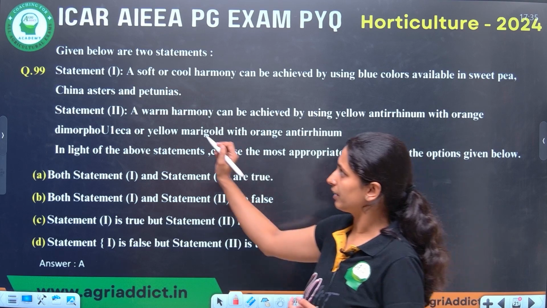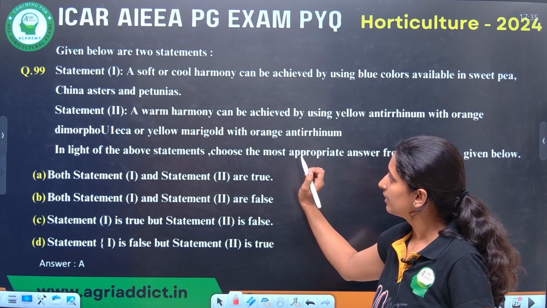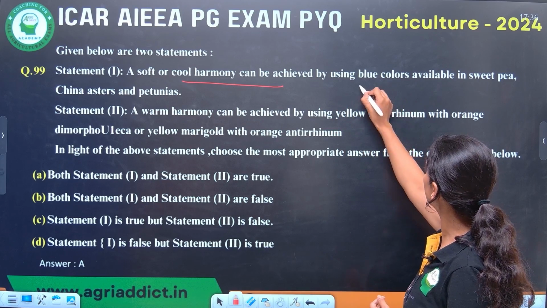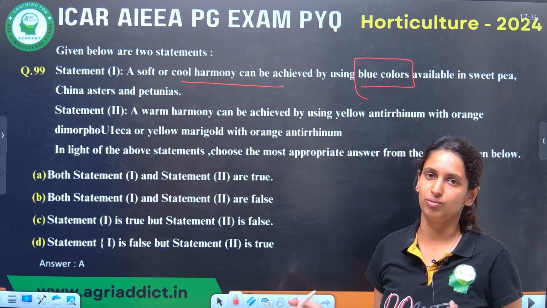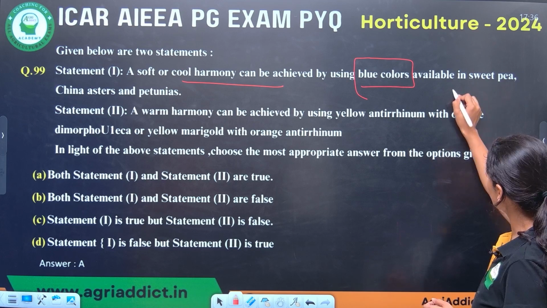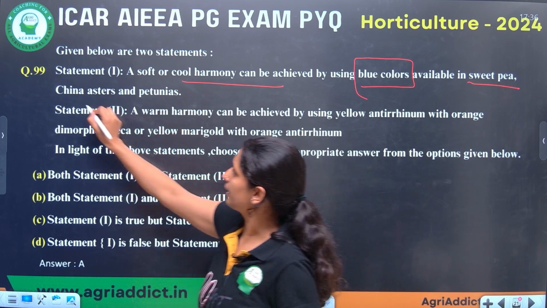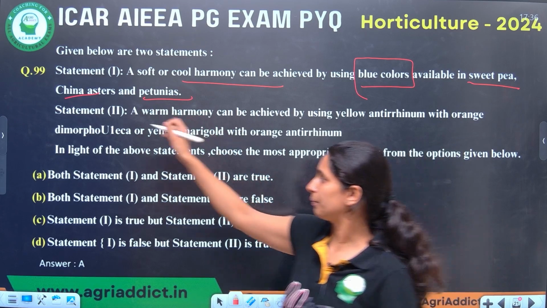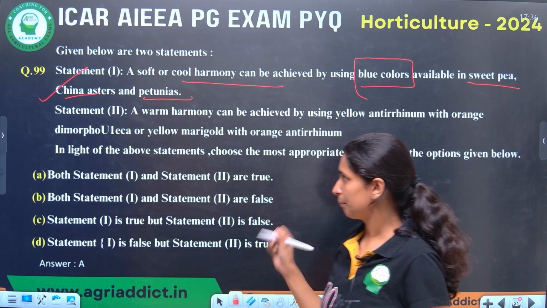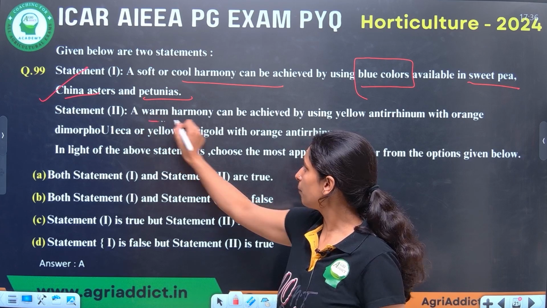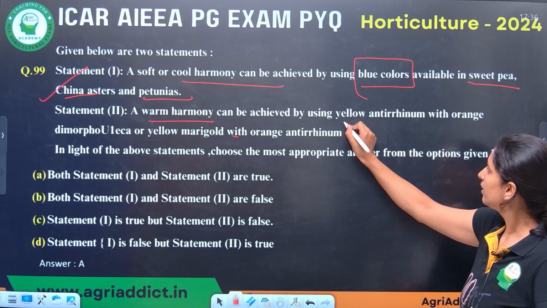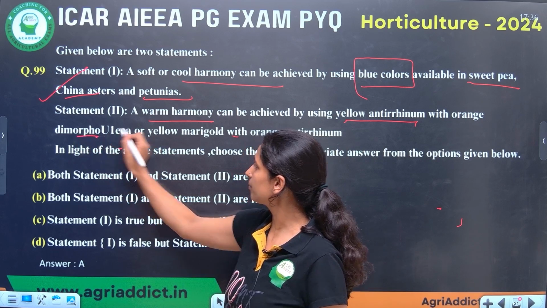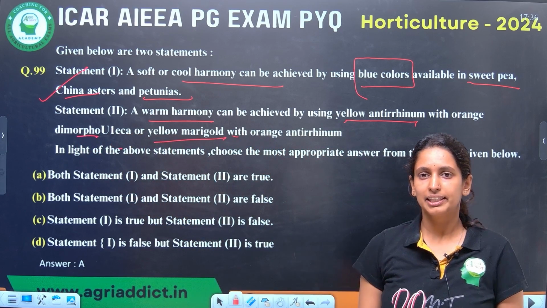Next, another statement type question. First one, a soft or cool harmony can be achieved by using the blue colors. Blue means cool. That is right. Through the sweet pea, China aster and petunia. These all you can see in the blue colors also. So first statement is right. Statement 2. A warm harmony can be achieved by using the yellow anthurium, orange dimorphotheca, yellow marigold. There will be two types of color.